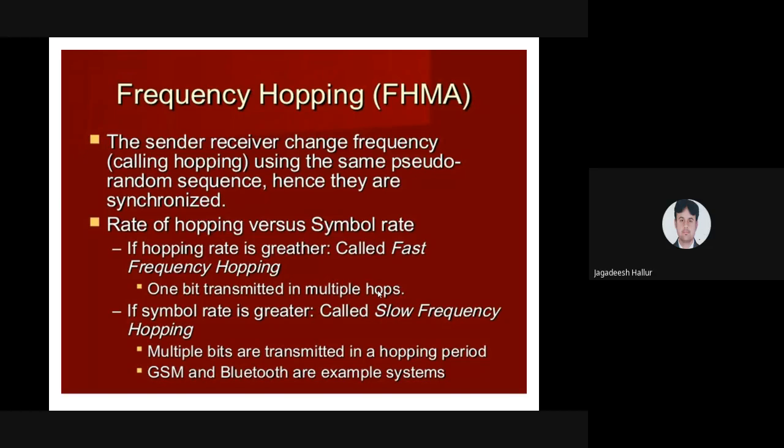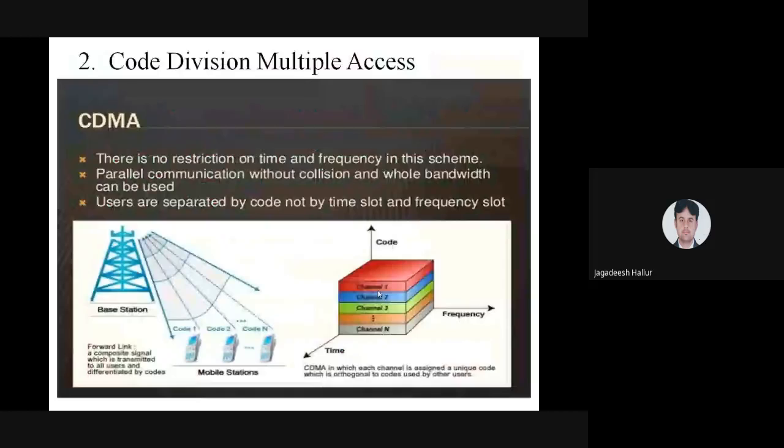What is slow frequency hopping? Slow frequency hopping is when the symbol rate is greater than the hopping rate. In fast frequency hopping, one bit is transmitted over multiple hops, and in slow frequency hopping, multiple bits are transmitted in one hop. Examples for slow frequency hopping are global system for mobile, that is GSM, and Bluetooth.